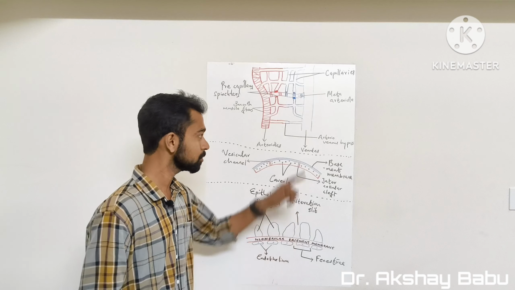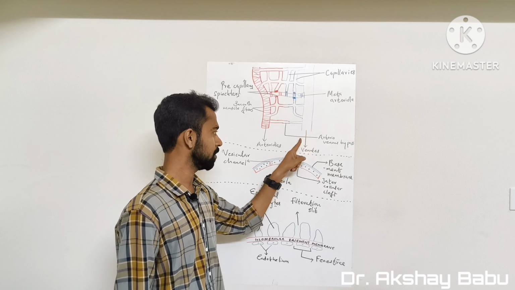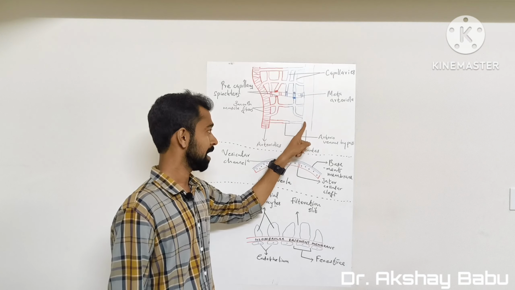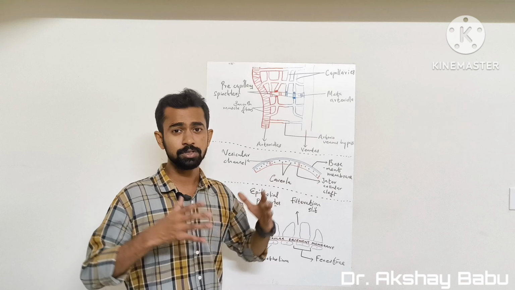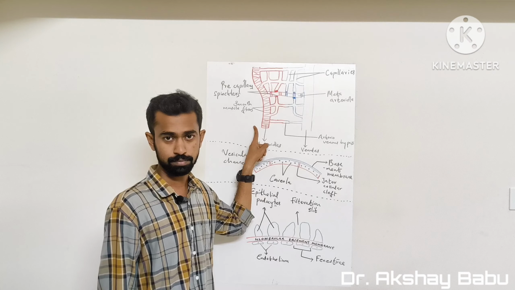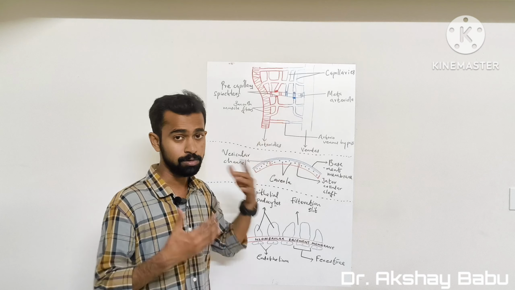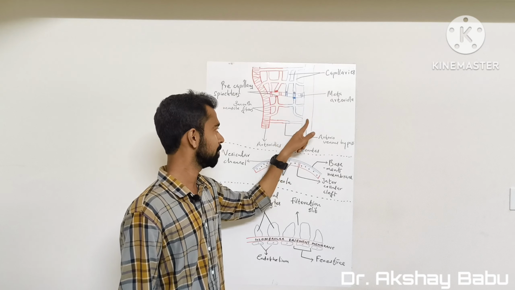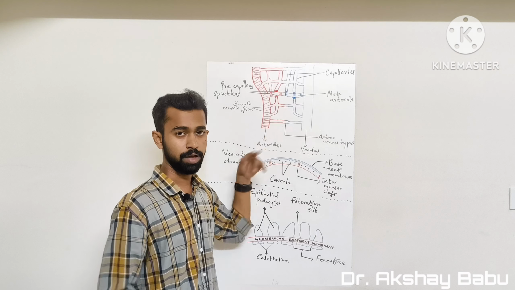And you can see another structure, and that is the venule. So this is the venule. And these venules are larger in diameter compared with the arteriole. Also these venules have lower muscular density compared with the arteriole.